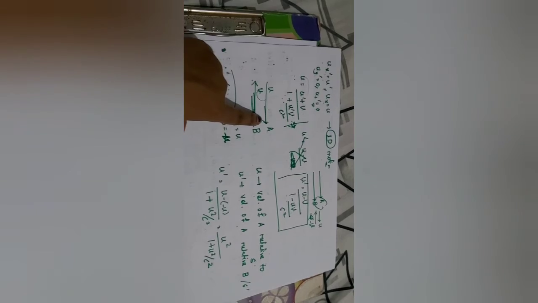So when you see this kind of question, you have to see what it is asking, u prime or u, and after that you have to check whether they are traveling in opposite directions or in the same direction.